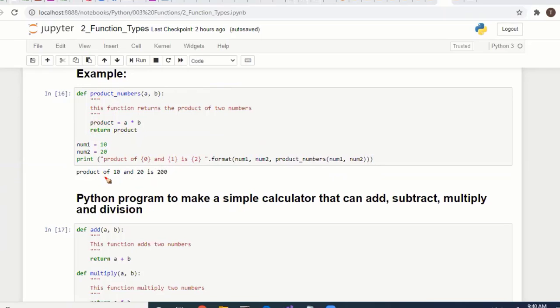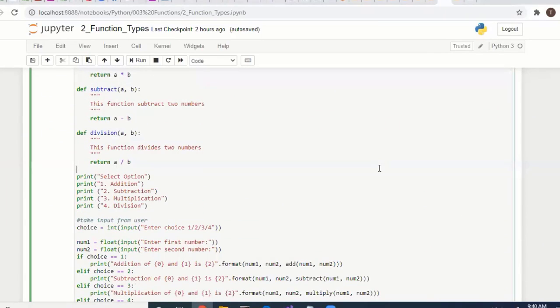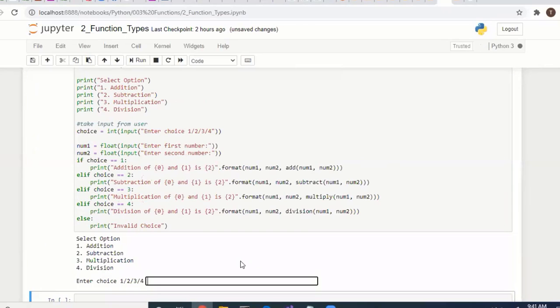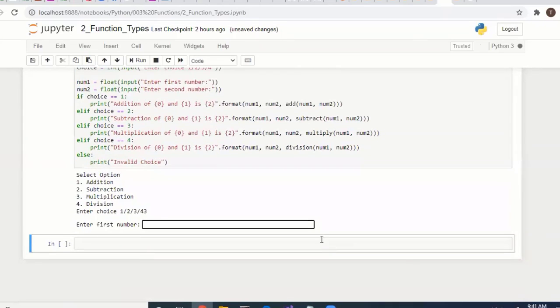So this is an example. Here we are making a simple calculator with add, subtract, multiply, and divide. Write this yourself. Enter choice: which one you want to execute. We'll try the third option, multiplication.